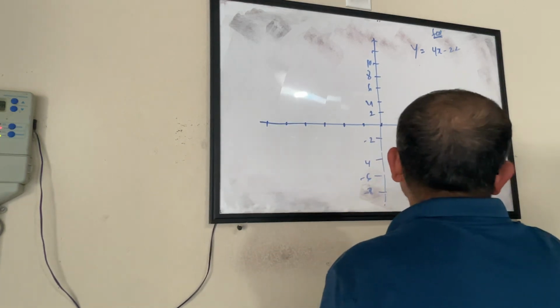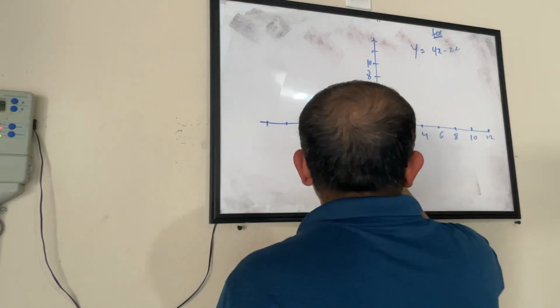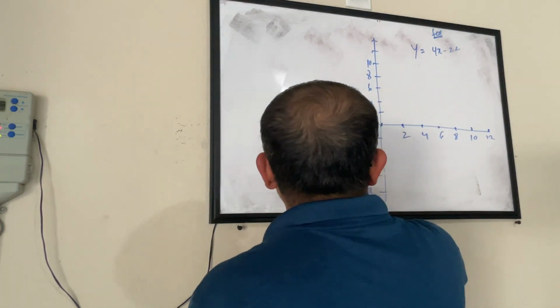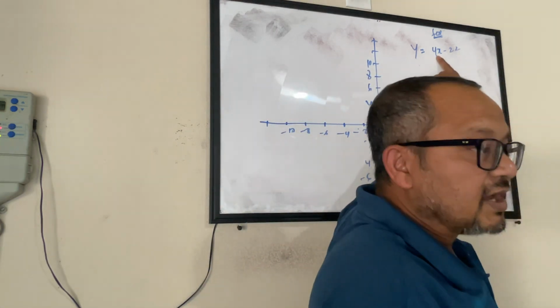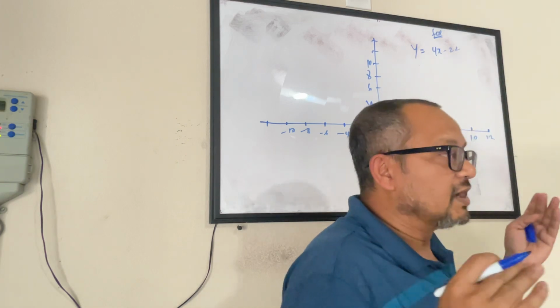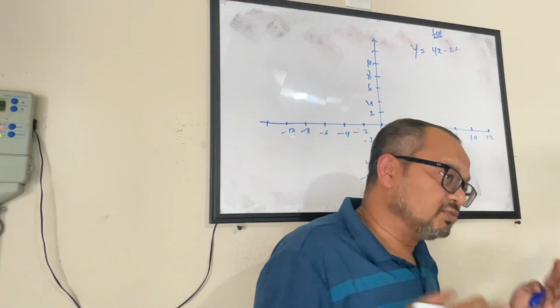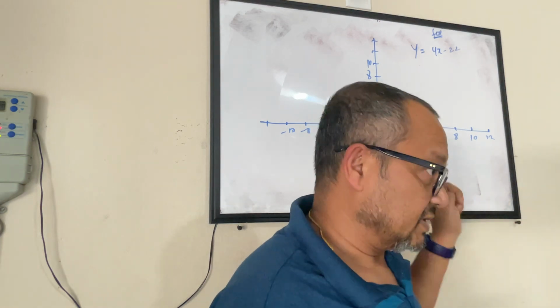And 2, 4, 6, 8, 10, 12, minus 2, minus 4, minus 6, minus 8, minus 10. So when you have to plot this, I'm saying it's a linear equation, so it will draw a line. Let's assume that it's a linear equation for now, and draw a line using this one.